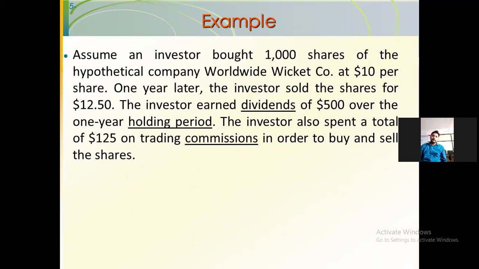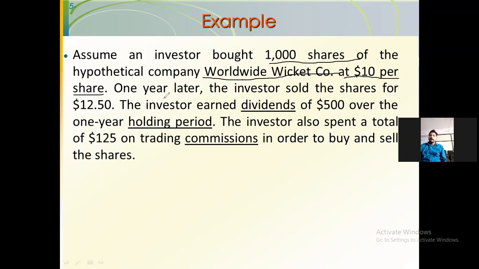Now we will take one example on average rate of return. Assume an investor bought 1000 shares of the hypothetical company Worldwide Wicket Corporation. एक investor ने 1000 share ले लिए है. खरीदी करते वक्त उसकी प्राइस कितनी थी? $10 का एक शेयर था.